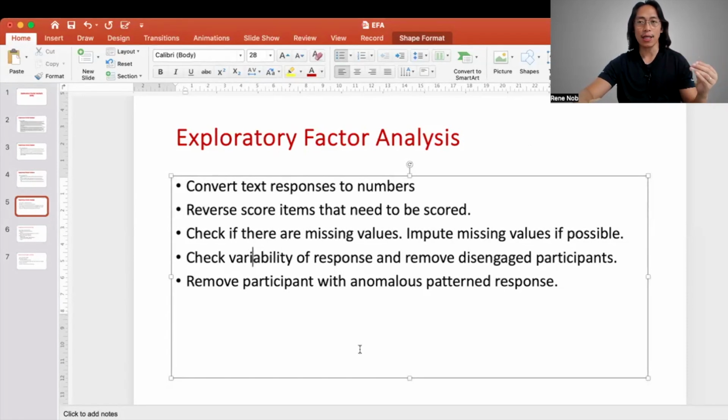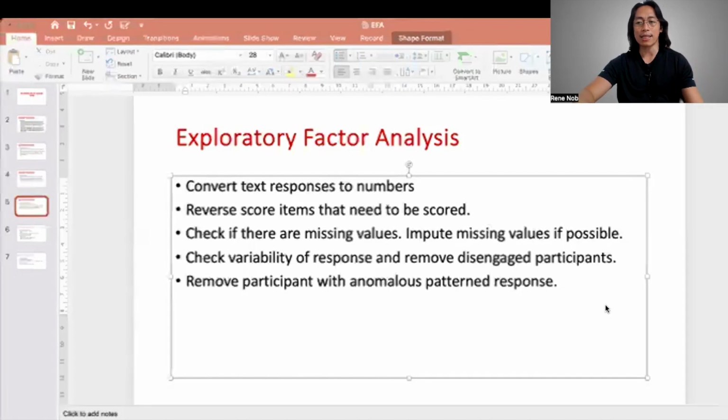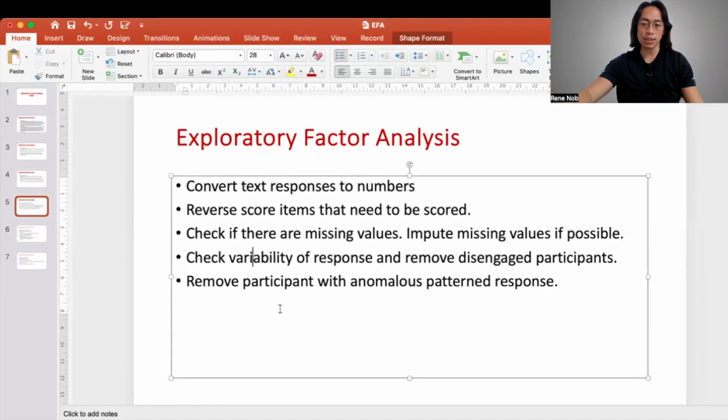How do we check that? You can simply compute the standard deviation across all of these items, and if the standard deviation is 0, that means there's no variability in the responses across all of the items, then that might indicate a disengaged participant. Another assumption is that you've already removed cases or participants with anomalous pattern responses, such as zigzag